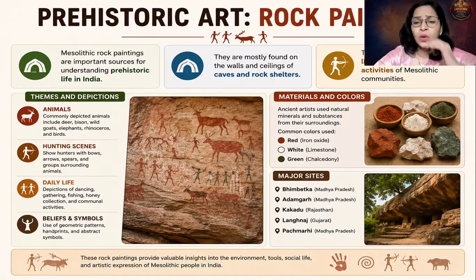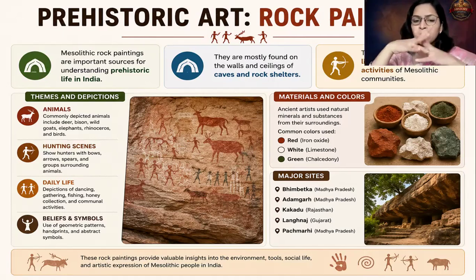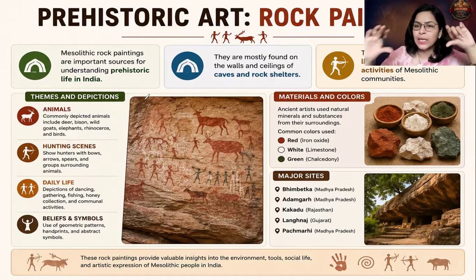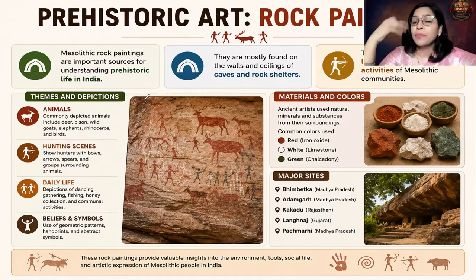Now, first of all, let us decode how the paintings were done. What colors were used, what type of brushes were used? When I talk about the brushes, they used animal tail hair, like squirrel tail, which is so furry. They used to take out the fur and bind it, and a brush was made. So animal tail hair was used, and plant fibers were also used as brushes.